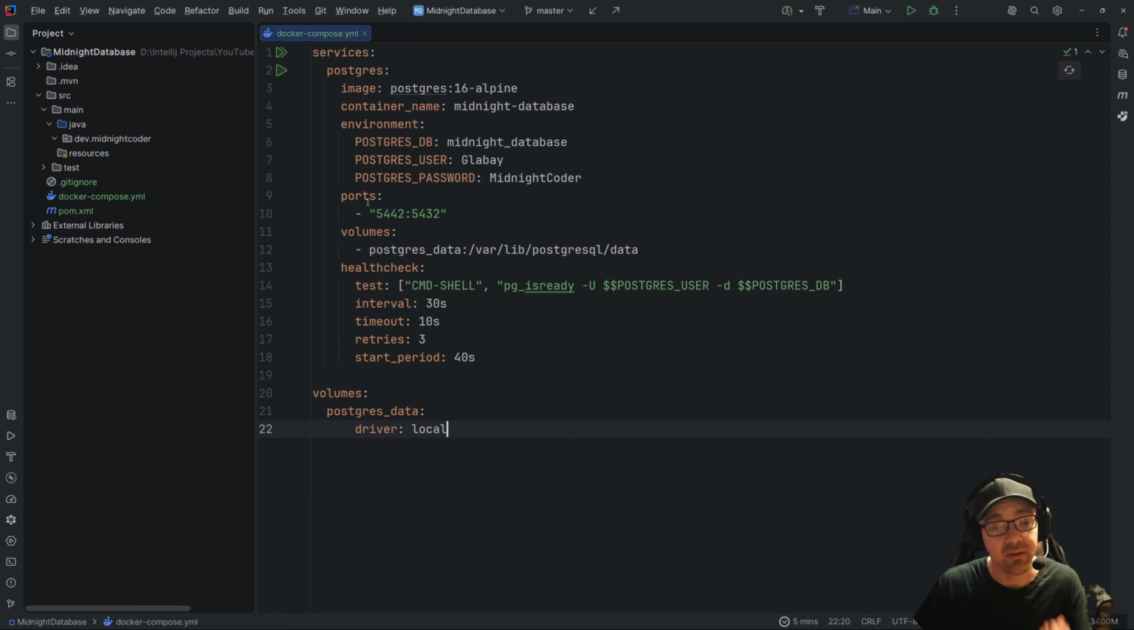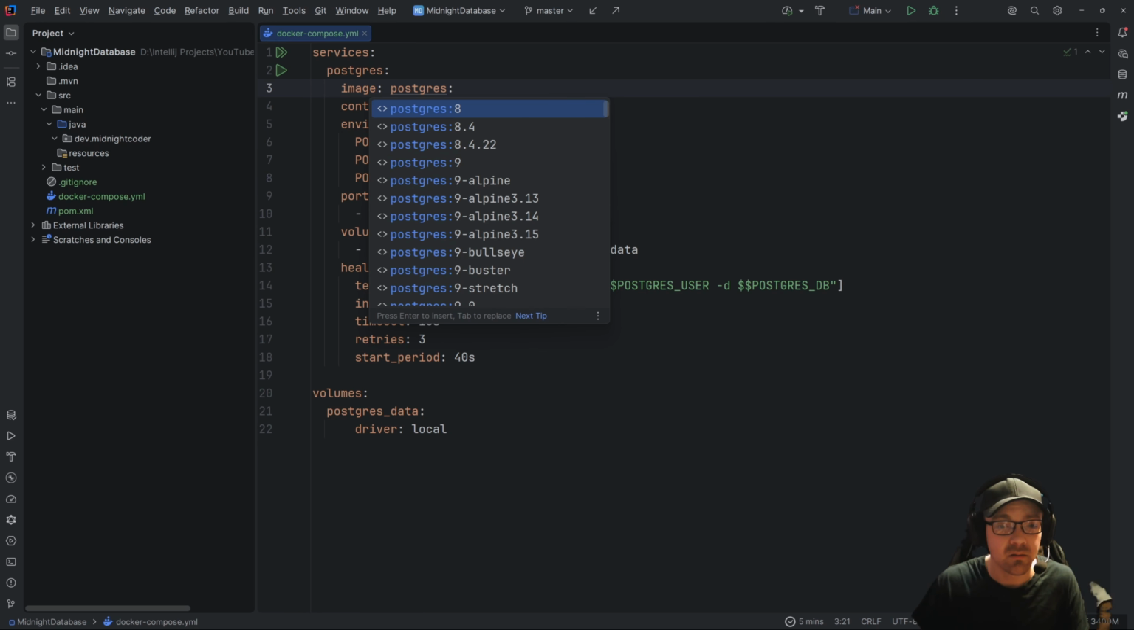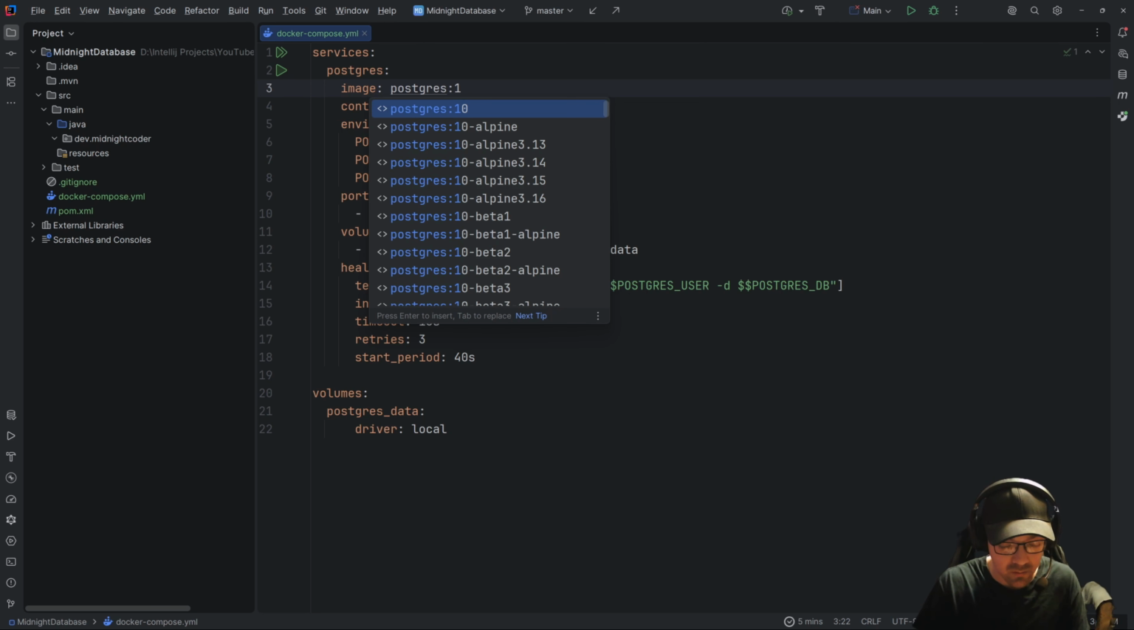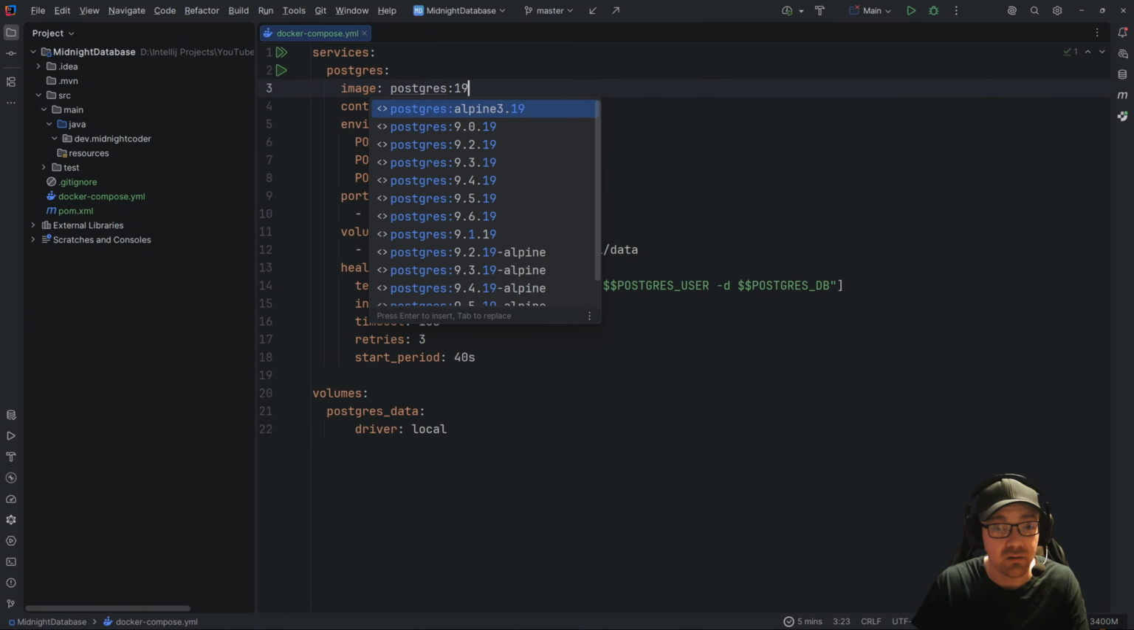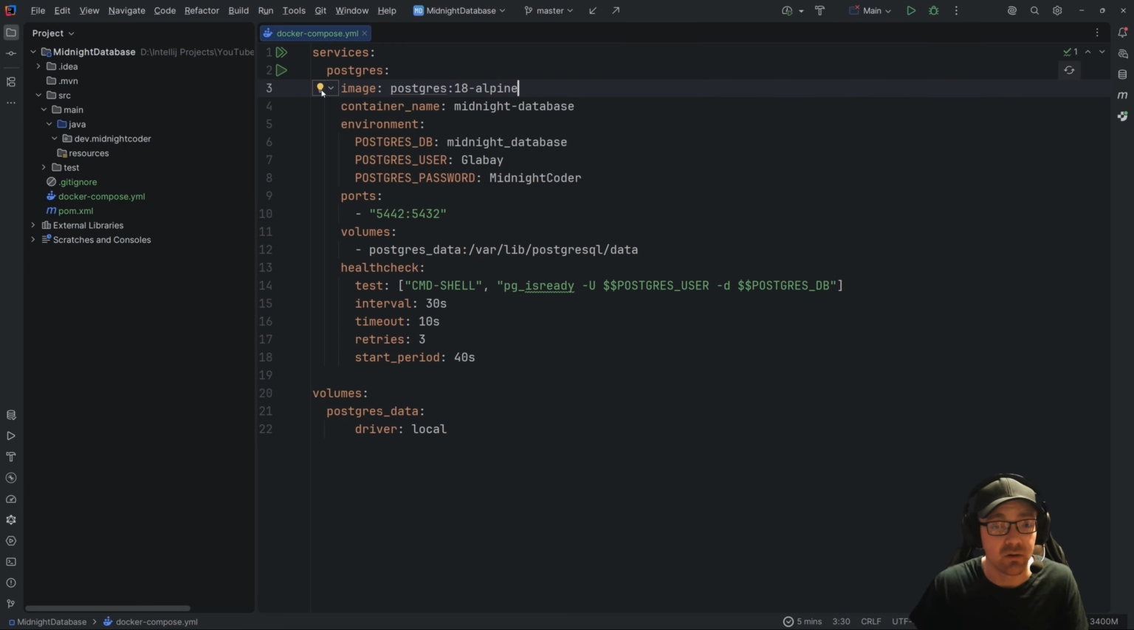All right, so now in here, I have just a simple Docker database. Sorry, not Docker, a simple Postgres database. And just going to make sure we have what we got here. Was it 18? Was there 19? No, 18 is the latest. Looks like it's the latest. All right, we're going to snag this one.